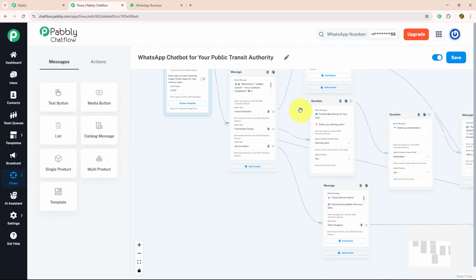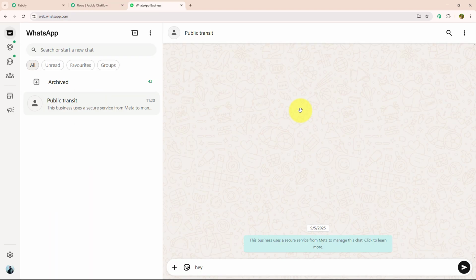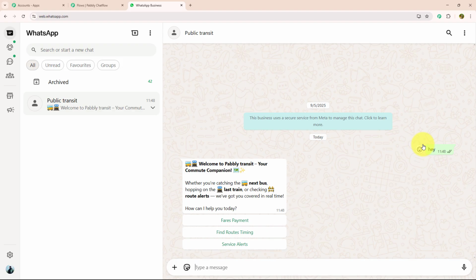For that, I need to open WhatsApp Web. And over here, I will type a key message, for example, hey. As you can see, I got a reply in which they welcome me to Pabbly Transit, and with that they have given me 3 action buttons which I can choose according to my requirement. Let's say I want to see fare and payment. I will click on that.